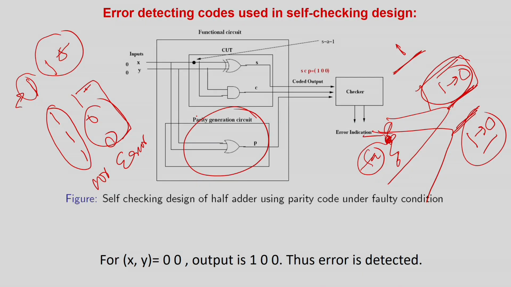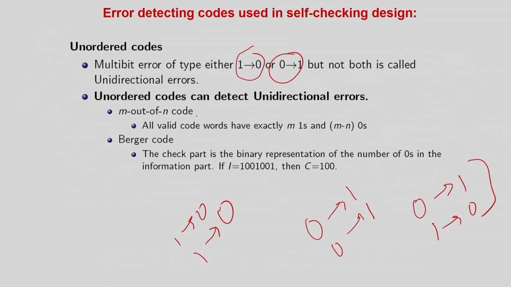Such types of faults are extremely difficult to detect, and you require a very sophisticated coding theory to do it. The more sophisticated test codes you use, the more sophisticated your code generator circuit and your checker circuit will be. I can use very advanced codes and find that they detect multidirectional errors and multi-bit errors, but again the size will be larger and your exercise will be futile. So today we are going to look at a simplified case.